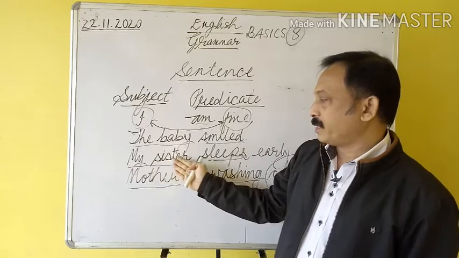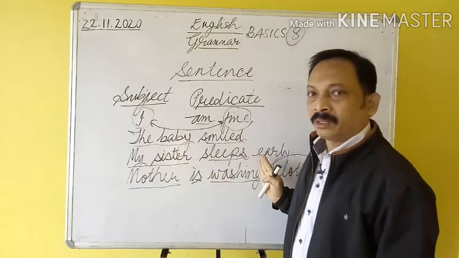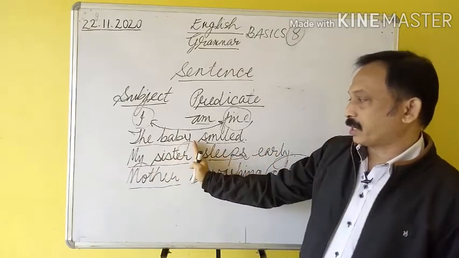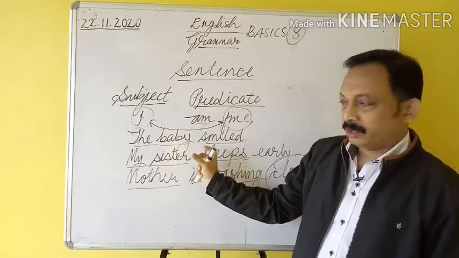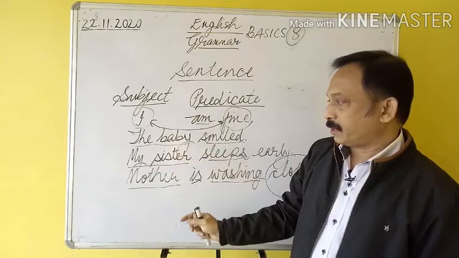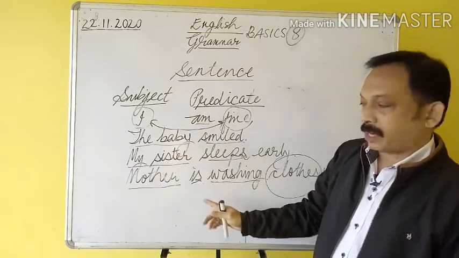Third sentence, my sister sleeps early. My sister, subject. The subject has two words, my and sister, which together constitute the subject.